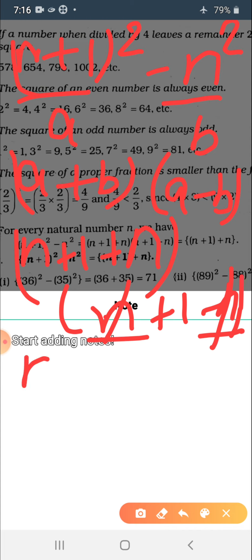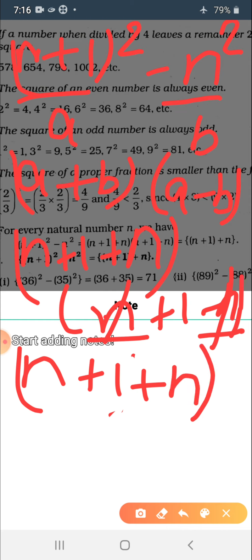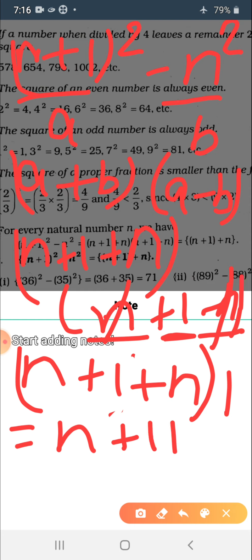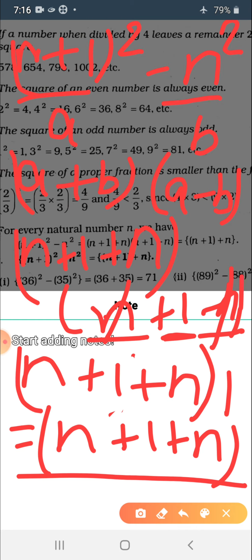What are we left with now? n plus 1 plus n into 1. Only 1 is left here, and any number multiplied by 1 gives the number itself. So n plus 1 plus n. So the property is verified: the difference of squares of two consecutive numbers is the sum of the two numbers. Let's take an example and solve it.